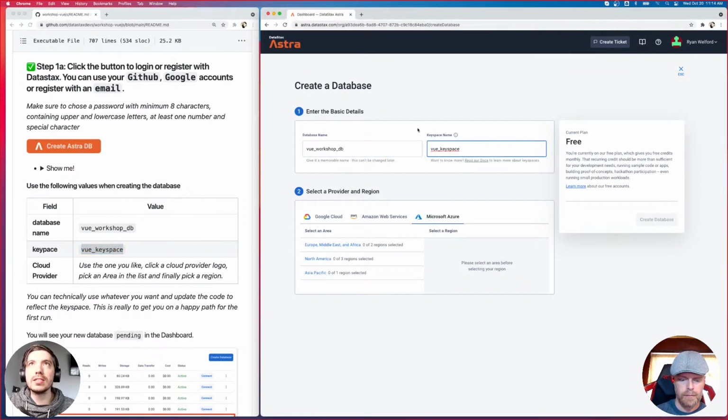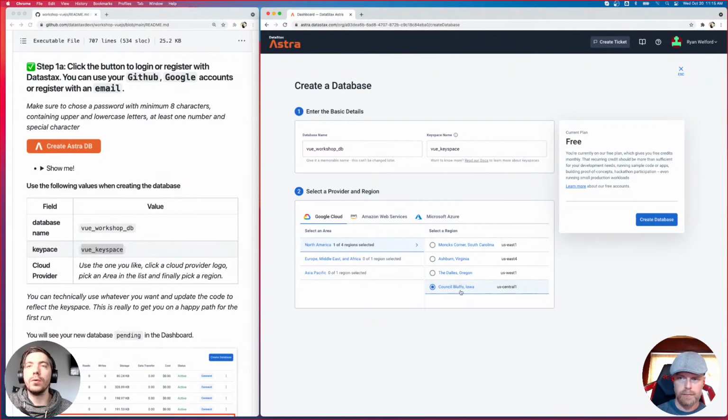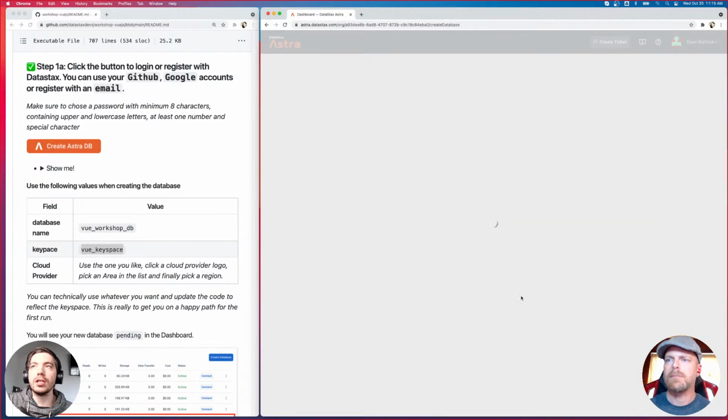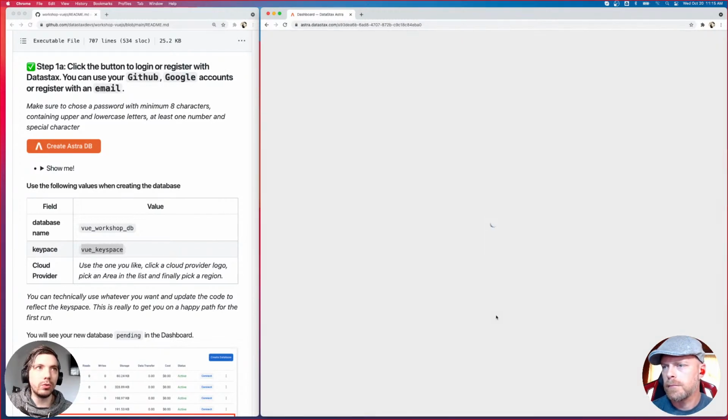Now, what is a keyspace? A keyspace is a collection of tables. It's kind of like a schema if you're coming from a relational database world. It's just a collection of tables. You can select whatever provider you want via Google Cloud, Amazon, Azure, and you can select the region that is closest to you. Apparently, there's a new region, Central. I'm going to use that one because that is closest to me. But yeah, you can select whatever provider, whatever region you want, and it'll be fine. You click Create Database, and that's all you need to do.